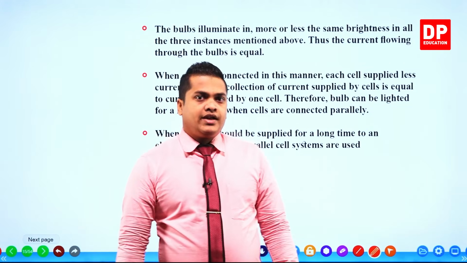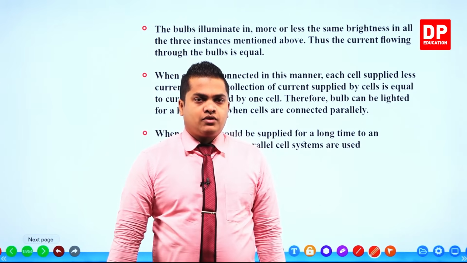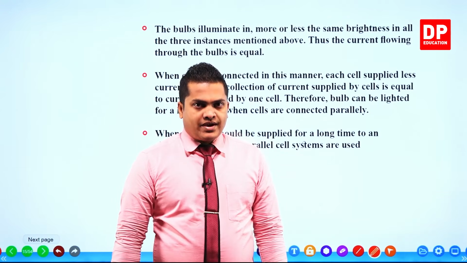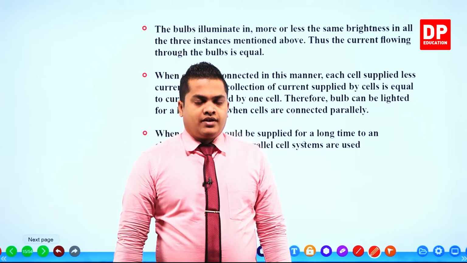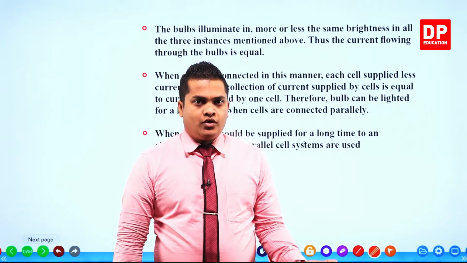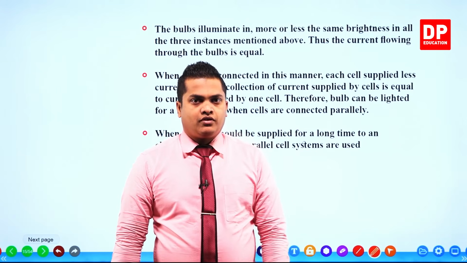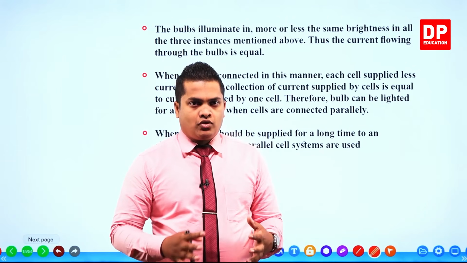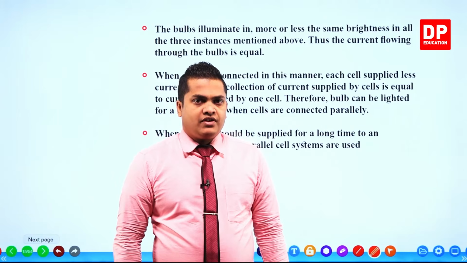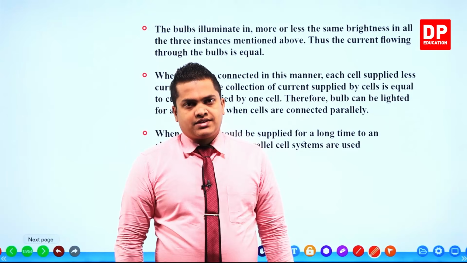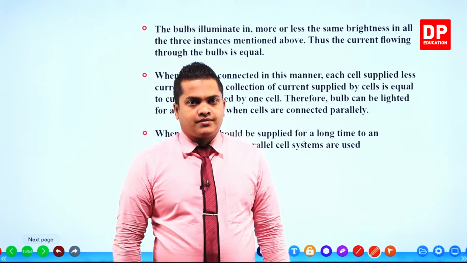Now in our day-to-day life, in our common household electric circuits, we use parallel circuits, right? Because we don't know when you are using an electric appliance, when we are going to turn it off. So we need to provide electricity for a longer time period. So thereby we are using parallel electrical circuits in our houses.